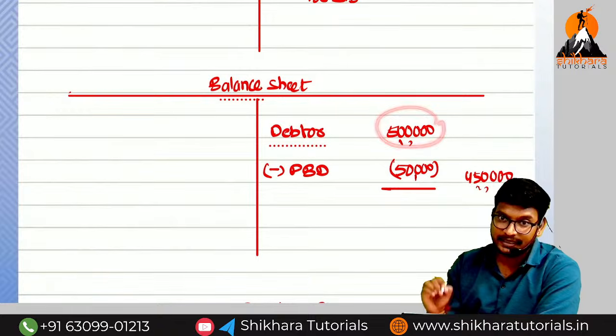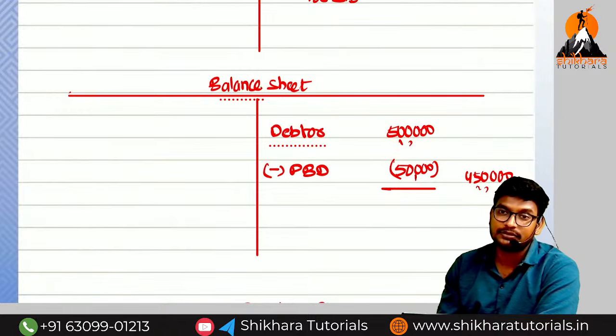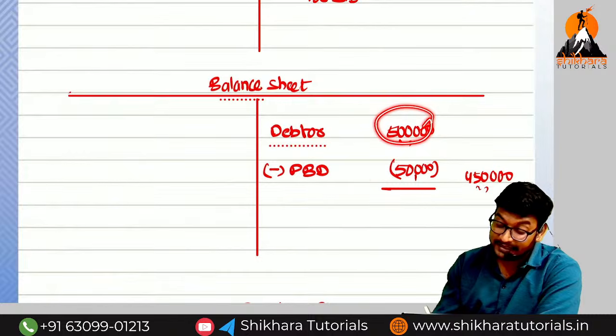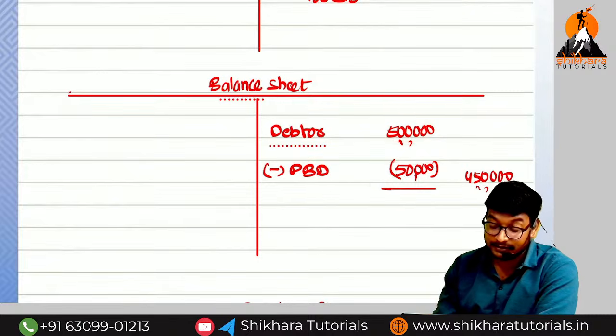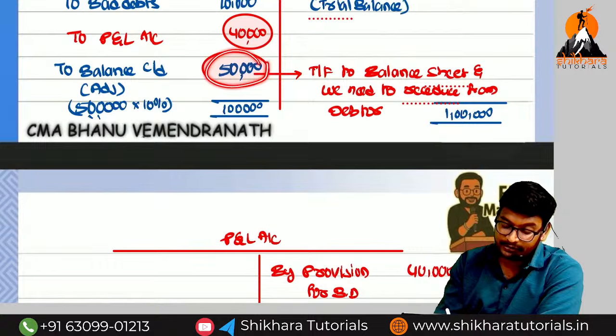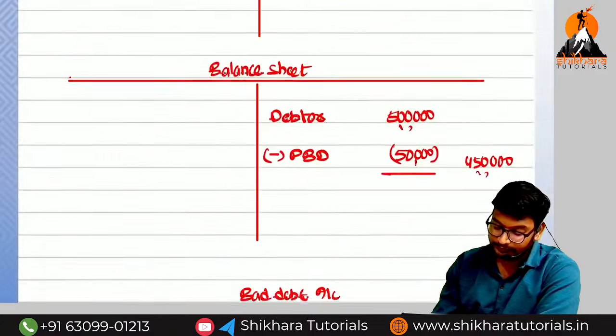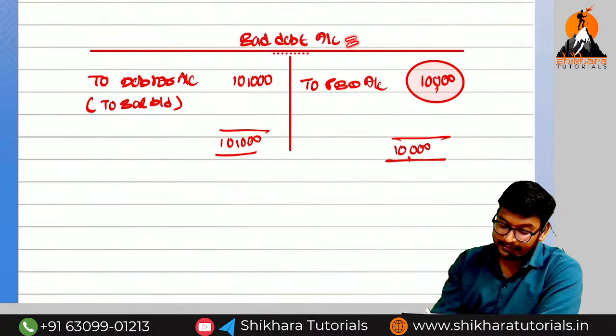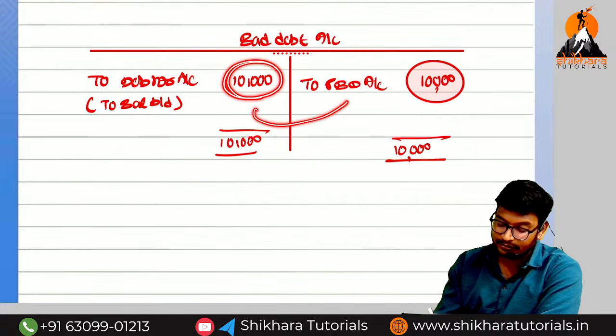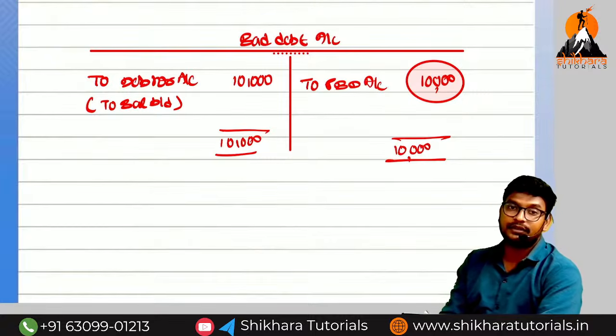So in the balance sheet, the debtor value is how much? 5 lakhs. Only 5 lakhs. Already we have reduced the bad debts, or not reduced? Already reduced. So 5 lakhs minus 50,000. This is the closing balance we need to reduce from the debtor. And next one, bad debts. In the bad debts account, to debtor account, how much? 10,000. This amount we have transferred to which account? Provision for bad debts account.